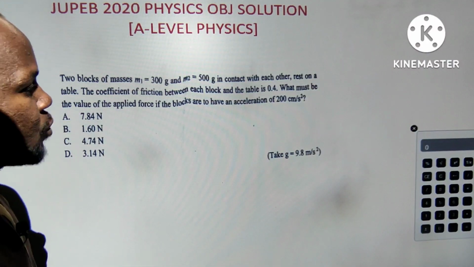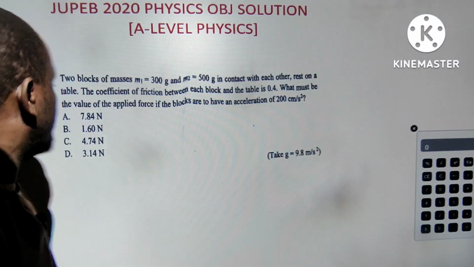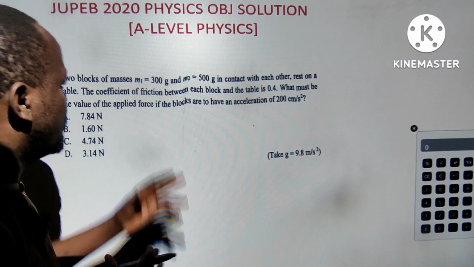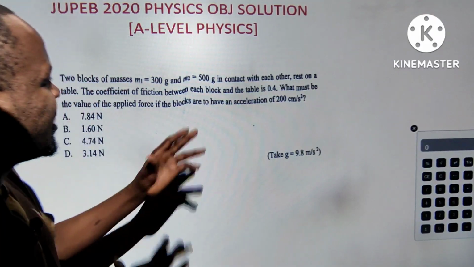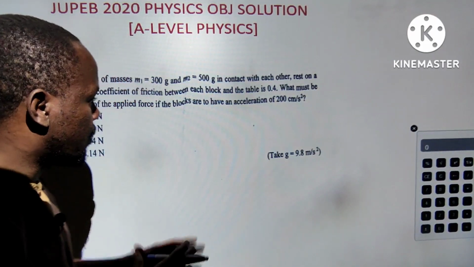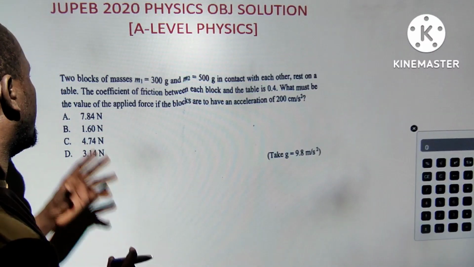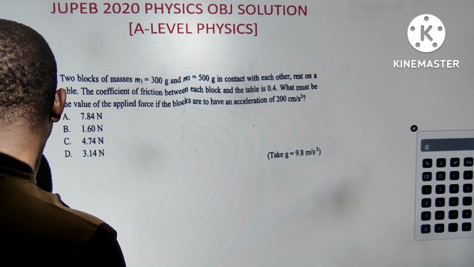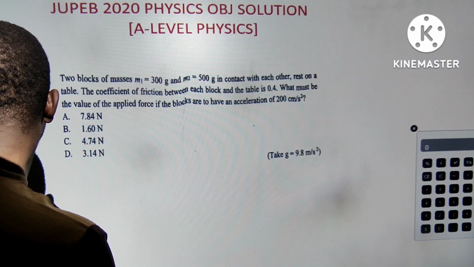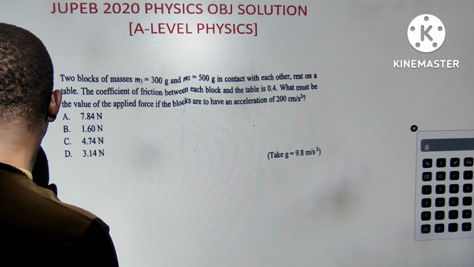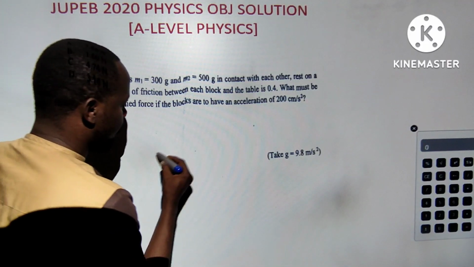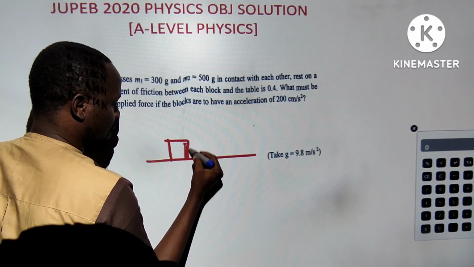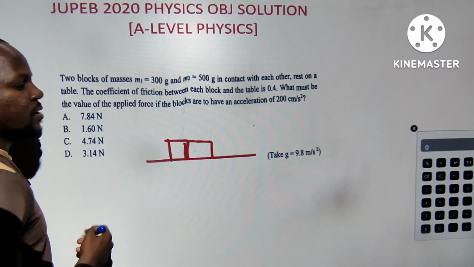Thank you, Admin. Now the next question, thank you Admin, calculator there. Two blocks of masses, M1 is 300 g and M2 is 500 g, are in contact with each other on a rest table. You can do a practical illustration to understand the concept very well, and because of time, I'm not doing all these things again, but for this I can just do this for you. Now we have a ground. We have two blocks that are in contact with each other. Diagram not to scale. Those are the two blocks.